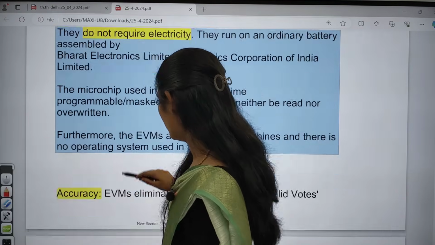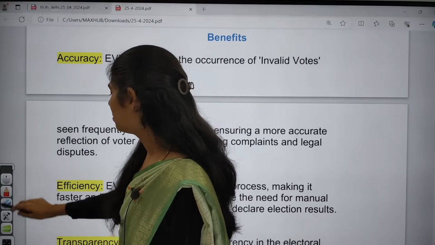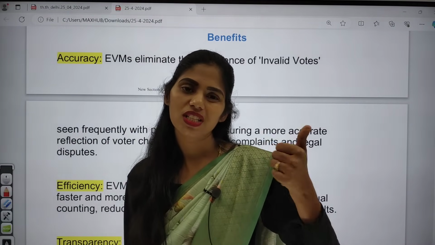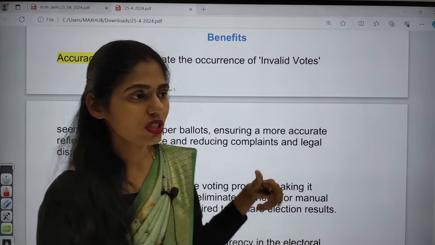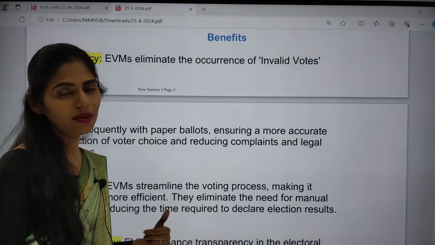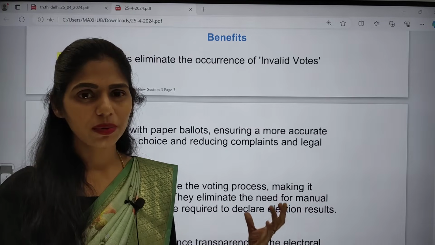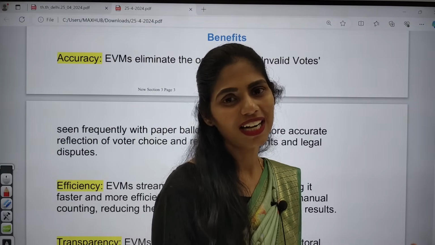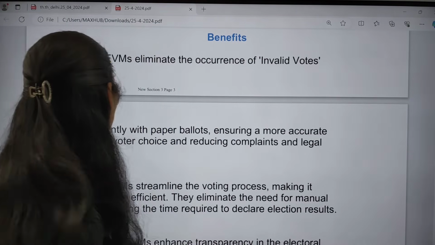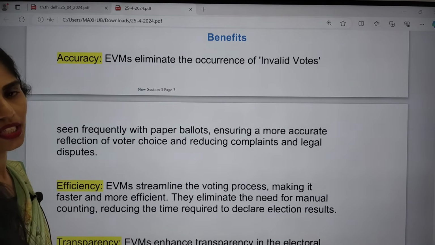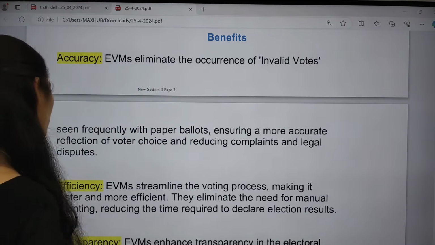If you move on to the benefits of using these EVMs, it is very important. The first one is accuracy. If you use the ballot box, sometimes votes are rejected, and they are not considered. But with EVMs, we have 100% accuracy and there will be no invalid votes.